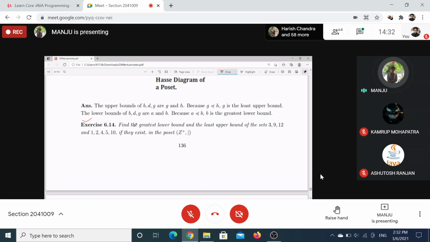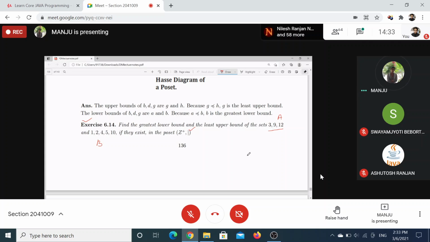Now come to this one. Find the greatest lower bound and least upper bound of the set, if they exist in the poset. This is your A set, and you can consider this your P set. Here you have an infinite poset, so it is very difficult to draw, but you can imagine it. That is all the positive integers with the relation divides, right?